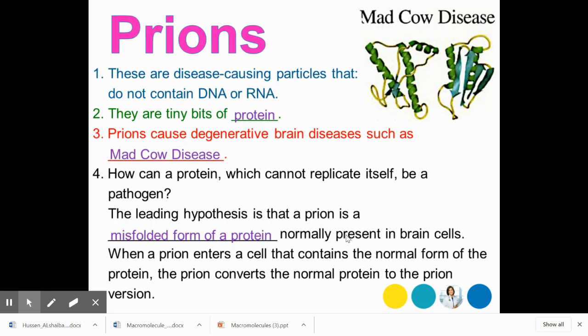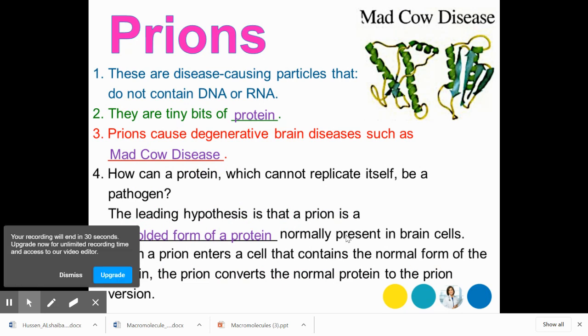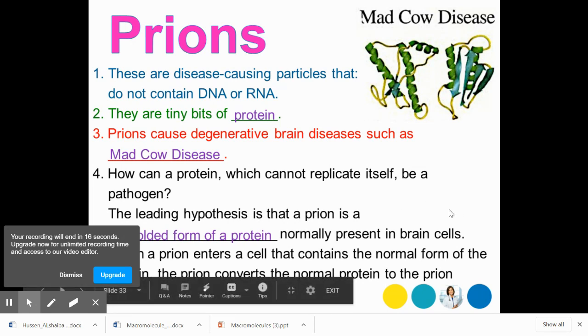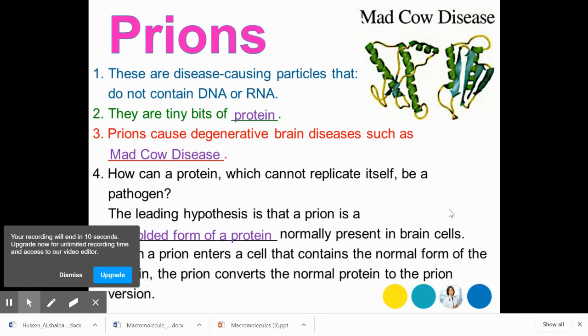And that leads us to prions. This is not really related to a virus, but it's so short, we'll include it here. These are disease-causing particles. They don't contain DNA or RNA. They're just protein. And they cause degenerative brain diseases such as mad cow. We don't really know how it replicates, but they think it's a misfolded form of a protein. And this misfolded protein then causes normal proteins to misfold too, causing disease. We'll talk more about these later.